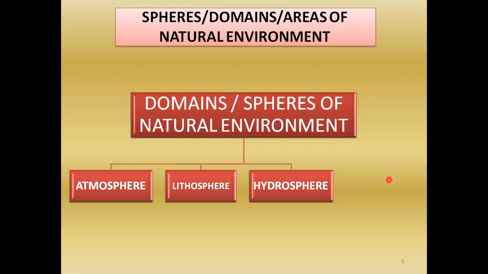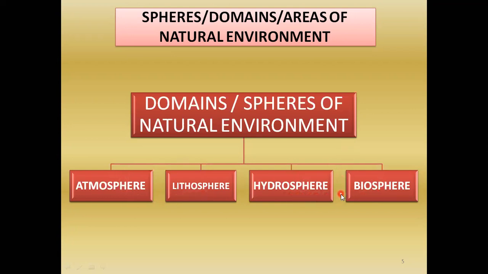Hydrosphere means the water bodies, lakes, oceans, rivers. They are termed as hydrosphere. And the last one is biosphere. It contains all these previous three: atmosphere, lithosphere, and hydrosphere. They are mixed and known as biosphere.